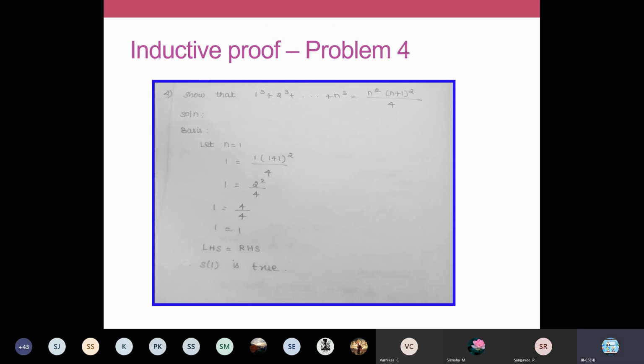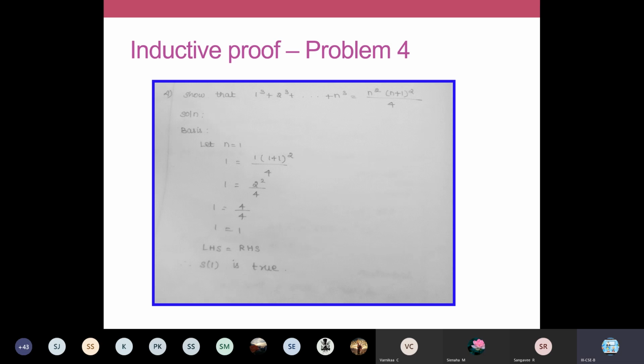So this one more problem. This you just write down. You try to solve it on your own. Write the question alone. We shall not discuss in the class now. 1 cube plus 2 cube up to n cube is equal to n squared into n plus 1 the whole squared by 4. Try it on your own.